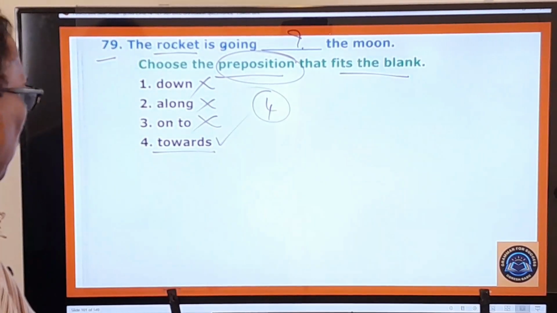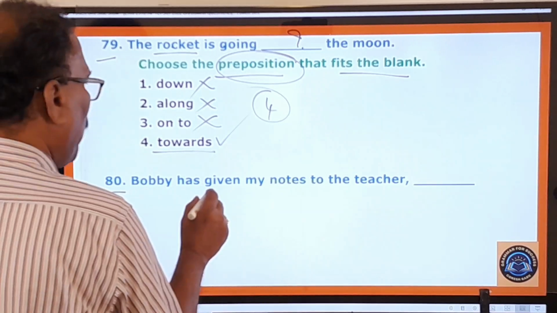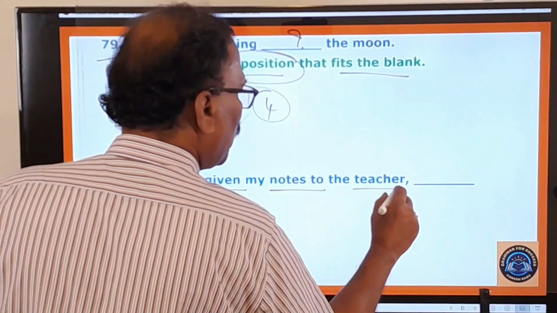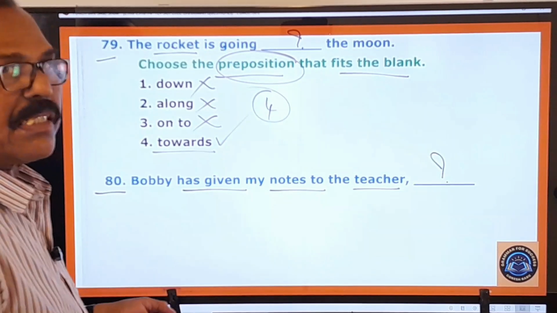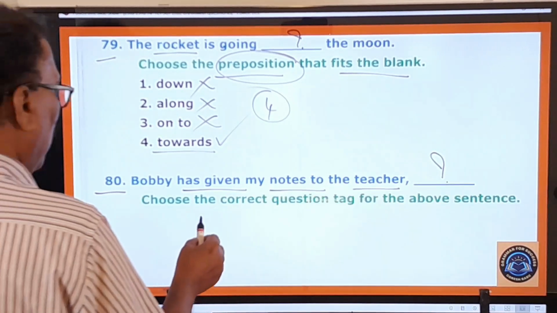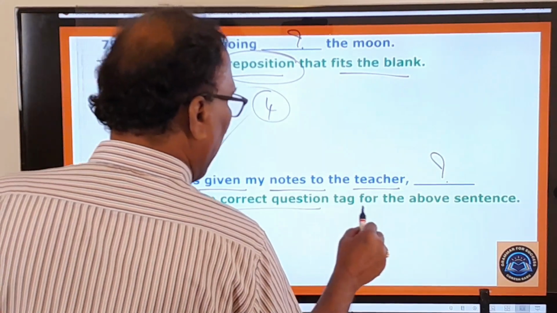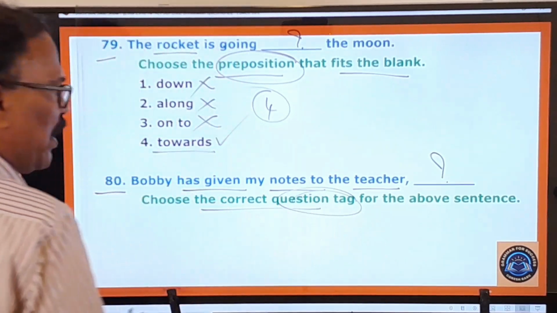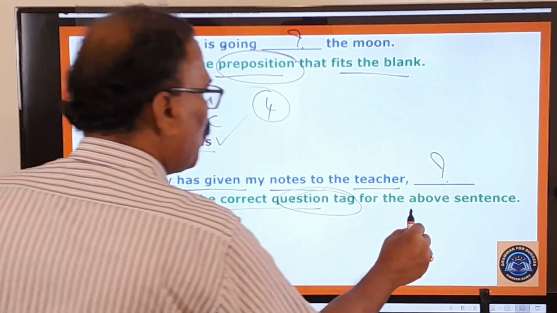Now you move on to the next question, 80th question. Bobby has given my notes to the teacher, and some blank is given here. Let us see what the examiner is asking you to do. Choose the correct question tag. He is asking you to make use of the correct question tag for the above sentence.